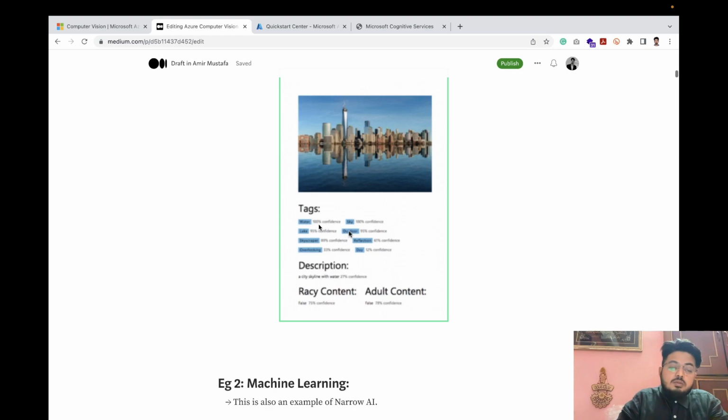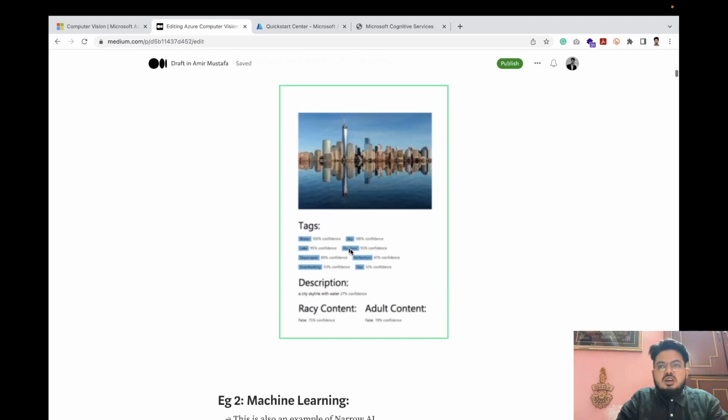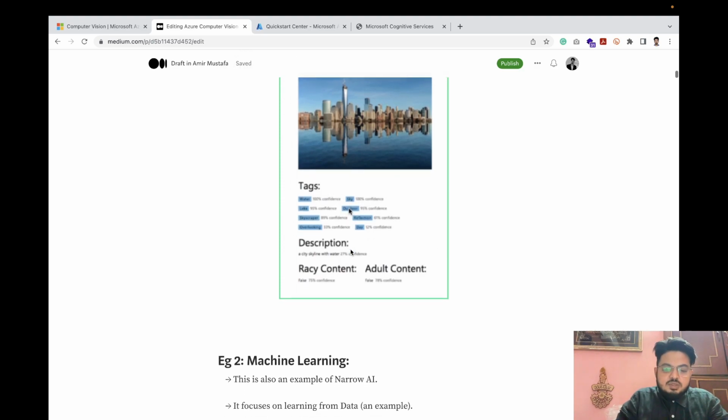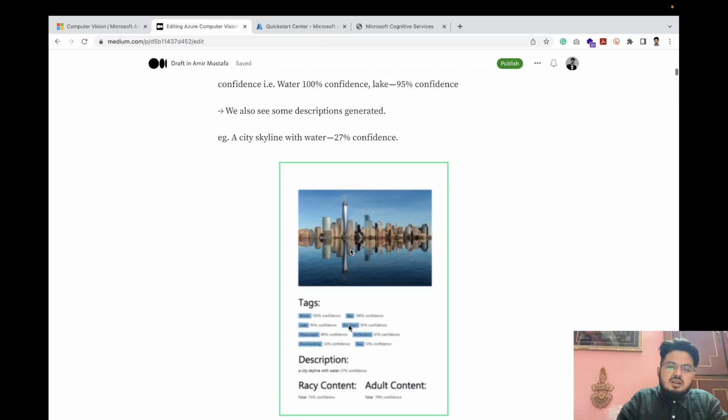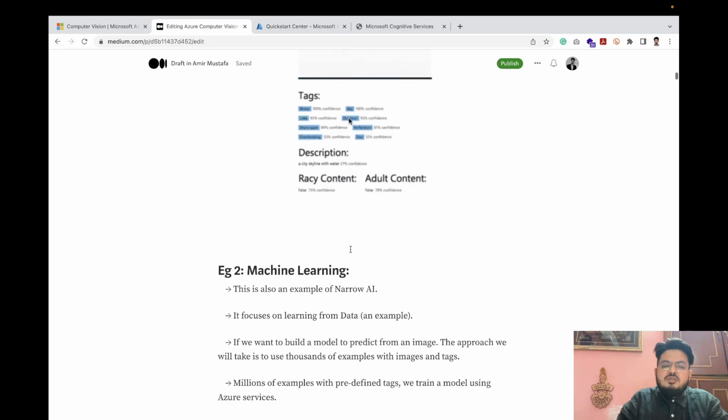And when it comes to AI, the word confidence is also used. AI tells us, okay, it's 100% water, 90% outdoor, 61% reflection, like we can see the reflection of the buildings, whether it has adult content or not, or racy content. This is very helpful, and it can save some time. So this is the first example, and whatever we are seeing in today's time, everything is AI.